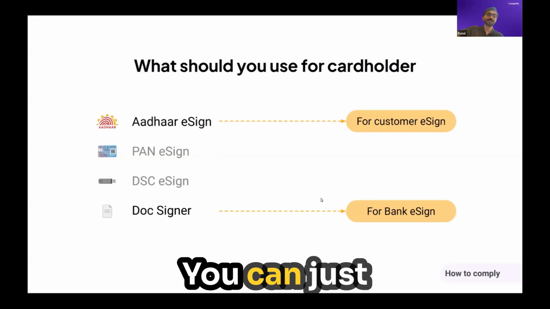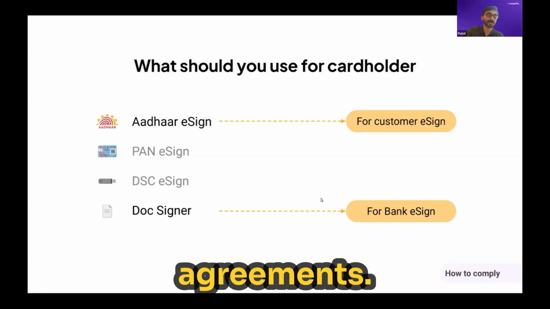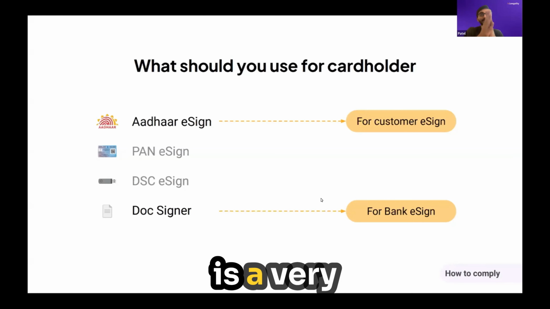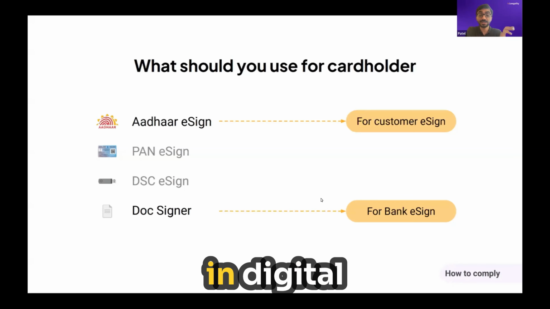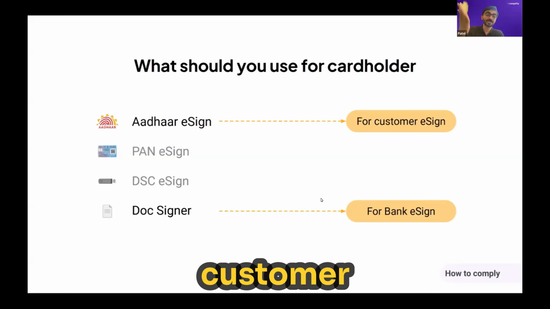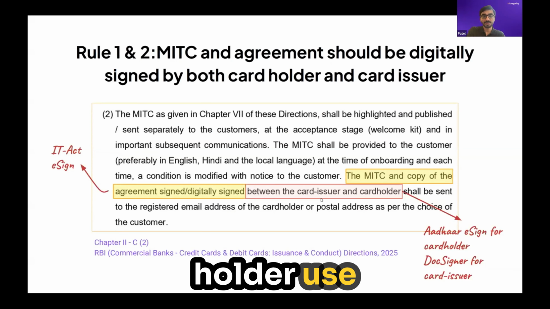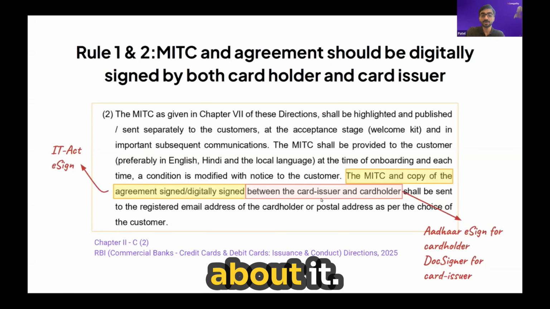It's a sign you can just, as a matter of process, keep getting affixed on your credit card MITC and agreements. So this is a very popular eSign type already in digital lending flows, where RBI's digital lending directions also mention that the loan kit sent to the customer must be digitally signed. So that's rule 2. Rule 1, IT Act eSign. Rule 2, for card holder, use Aadhaar eSign if you want to be practical about it, and Doc Signer for the card issuer. So that's rule 1 and 2.